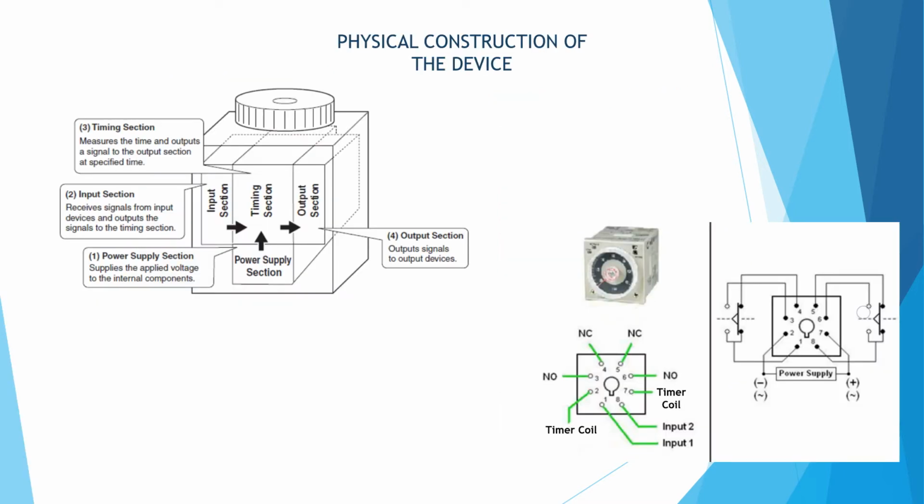Okay, the physical construction of the device. The device consists of four sections. The first section is power supply section. It supplies the applied voltage to the internal components. Next is the input section. Receive signal from input device and outputs the signal to the timing section. The third section is timing section. Measures the time and outputs a signal to the output section at specified time. And the last section is the output section. Output signal to output device.